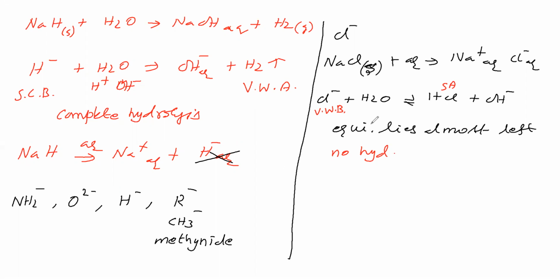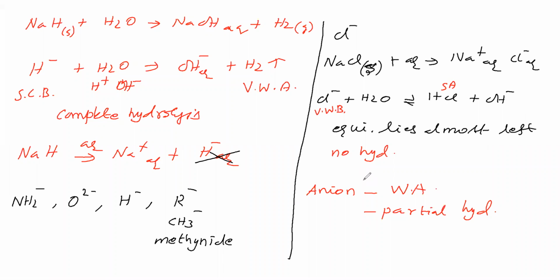Their corresponding conjugate bases undergo hydrolysis, that is partial hydrolysis. Therefore, if the anion is from a weak acid, it undergoes partial hydrolysis.